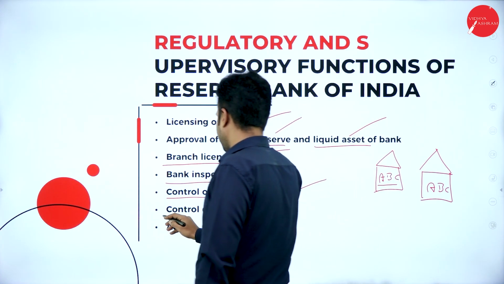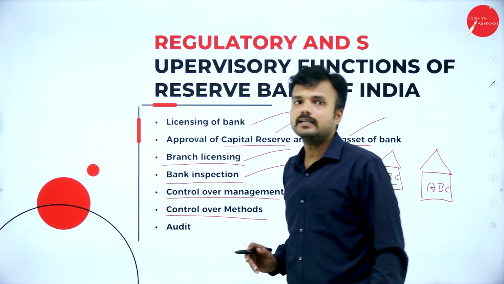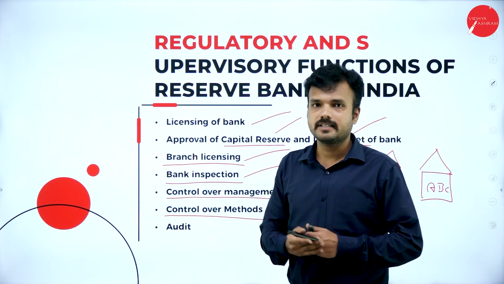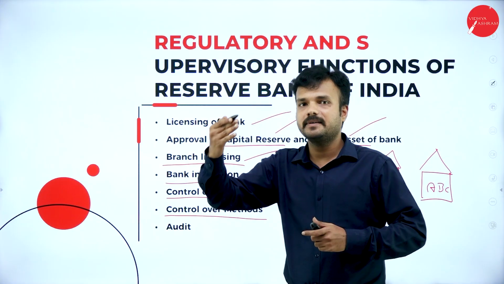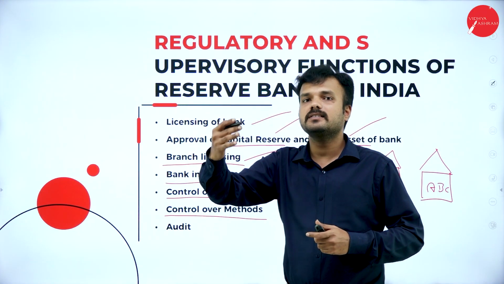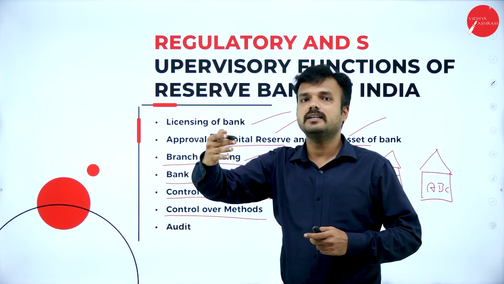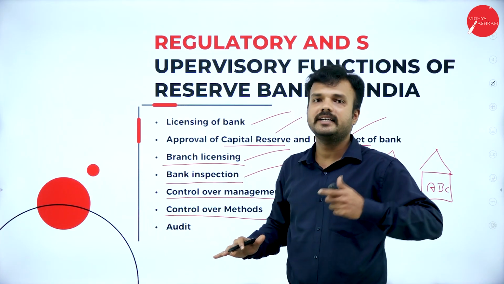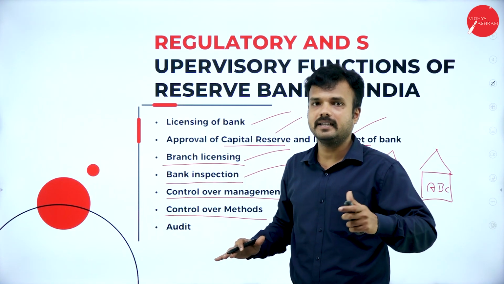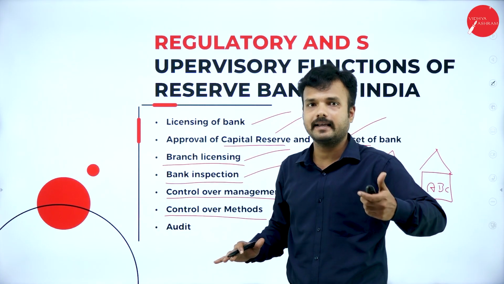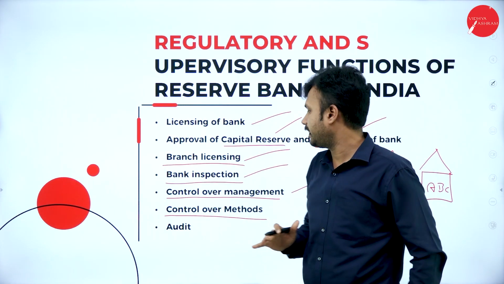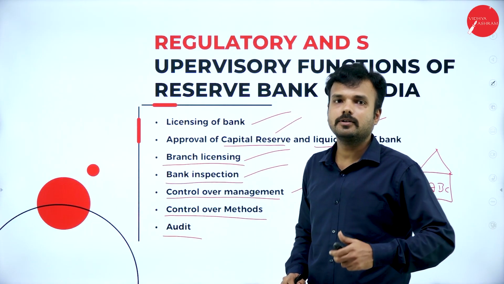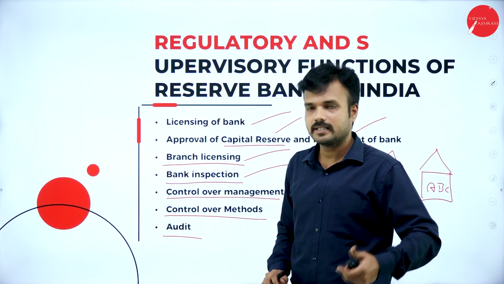Control over methods. Reserve Bank of India has control over the methods that are followed by commercial banks. Say for example, if the management is not good, if the policies are not good, if the framework is not good for a particular banking company, the Reserve Bank of India is going to intervene inside the banking company and formulate new norms and regulations that must be followed in the banking company. Audit. So Reserve Bank of India also goes through the audit practice once a year.